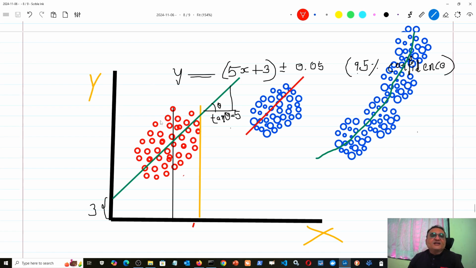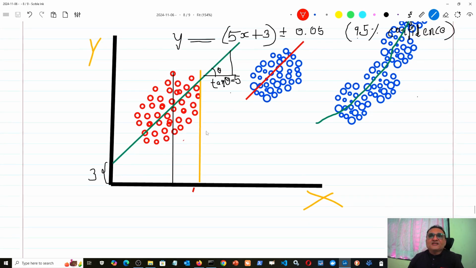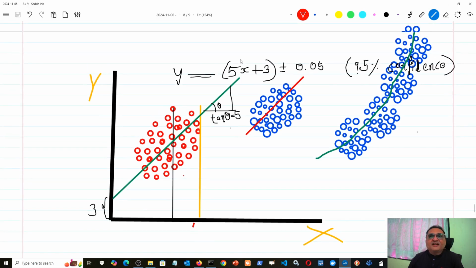And using that data distribution, I did my standard things. What is that standard thing? If you remember, we divide our data into two parts. So what two parts? The first part is this, which is called the train set. This part, the train set. 80% of the data is kept in the train set.